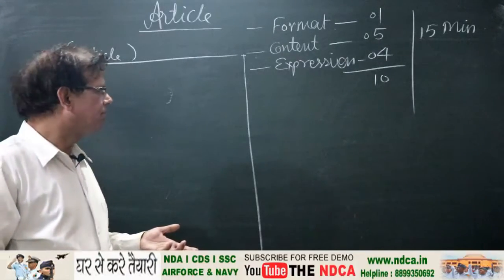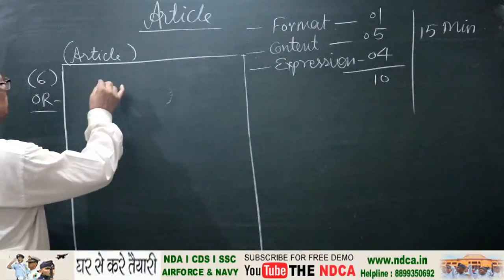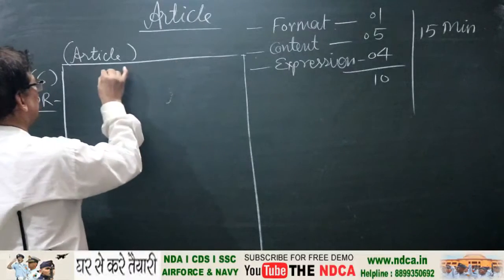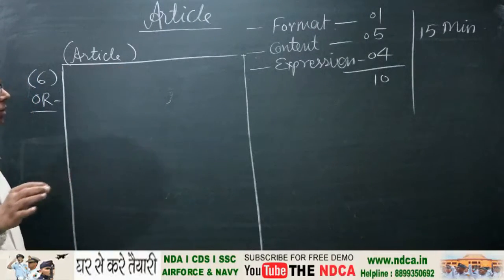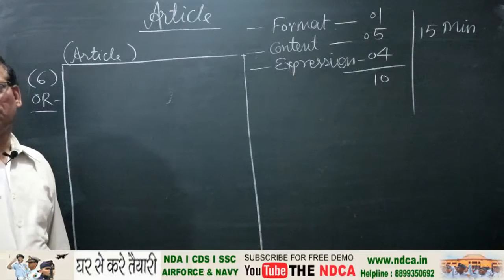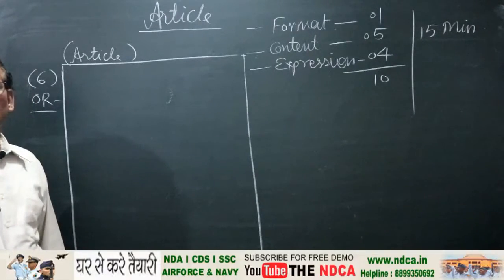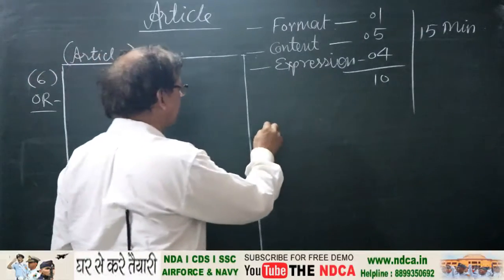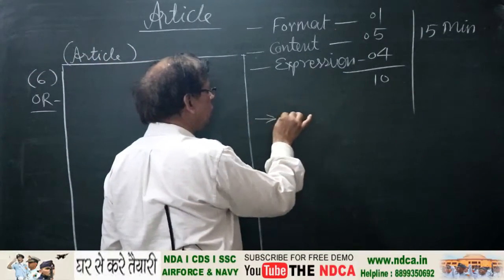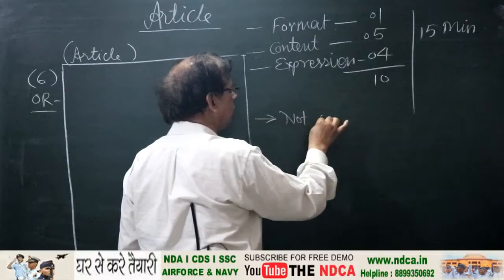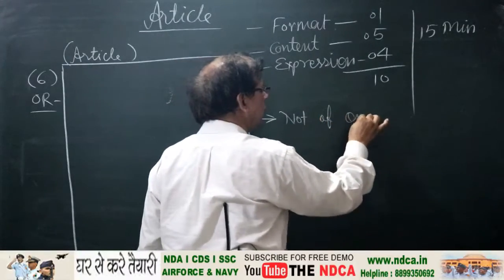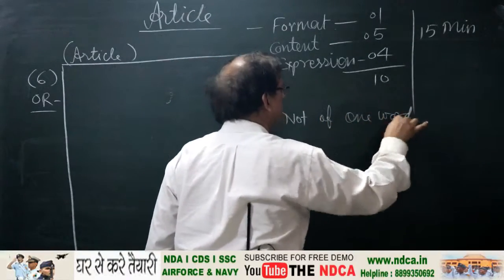How to write? First of all, heading, price hike. Heading should be as brief as possible. Heading must not be of one word.